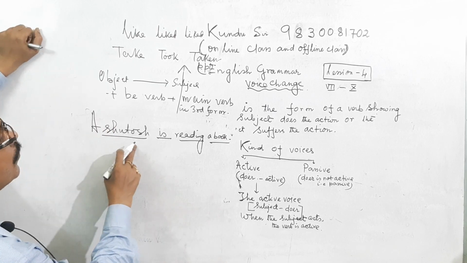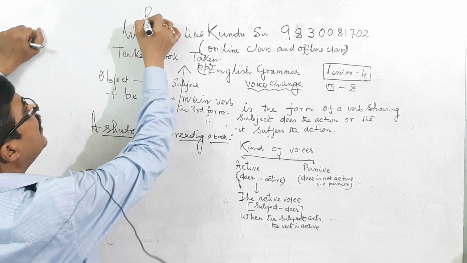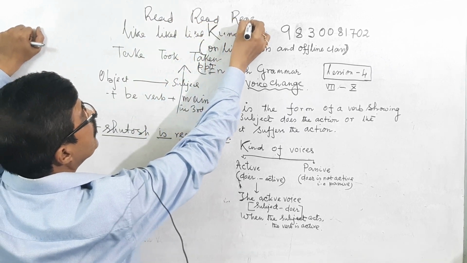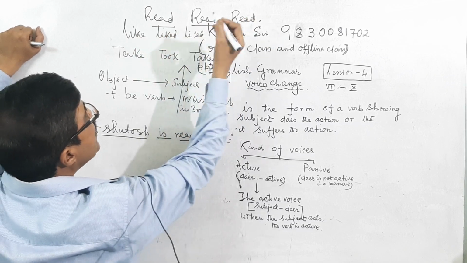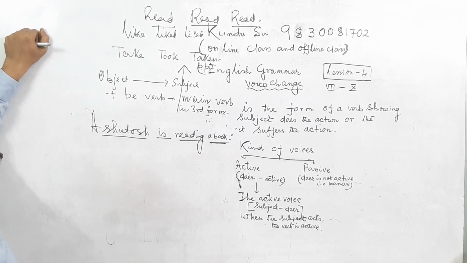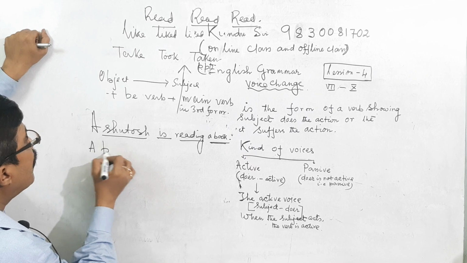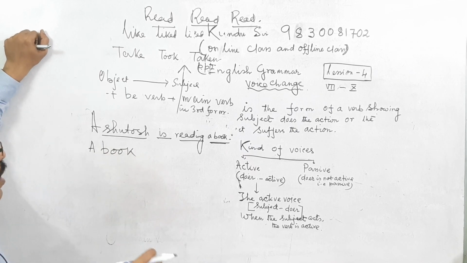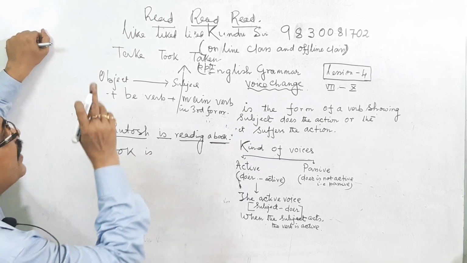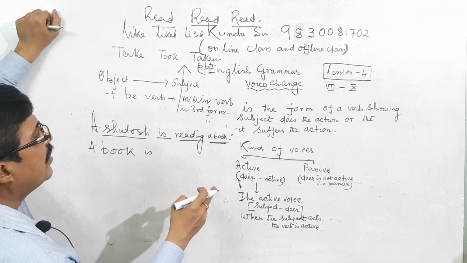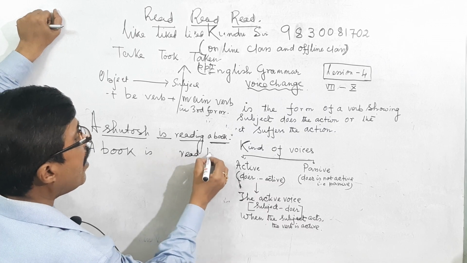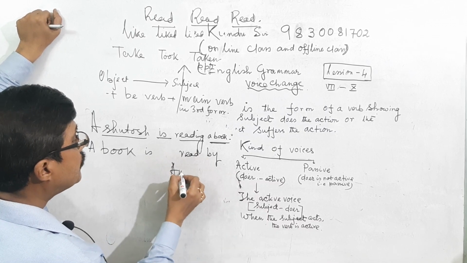So what is the form of the verb read? Read, and the past participle form is also read. The object is a book, so writing down: a book is read by Ashutosh.